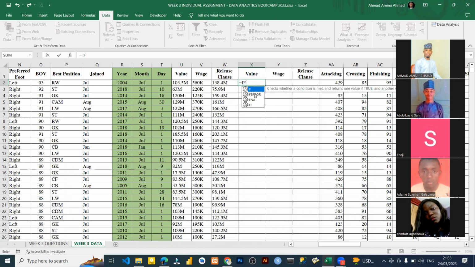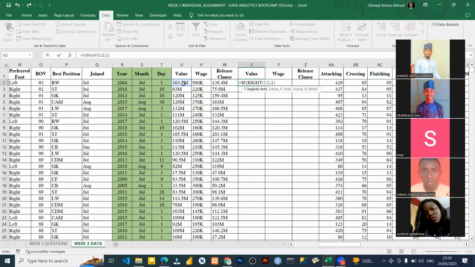So you are going to say equals IF open bracket. We are going to use the RIGHT formula. RIGHT of this U2, comma, we only need one character from it, and that one character extracted using this RIGHT formula can be either M or K. That's the end of the column.